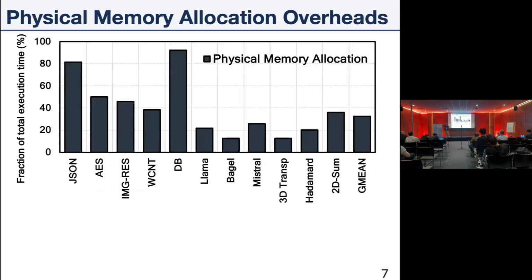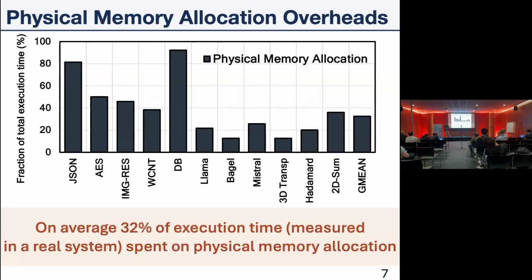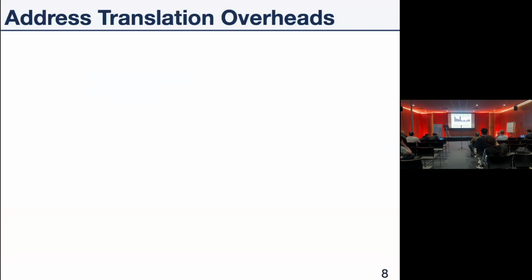In this plot, we demonstrate the fraction of the total execution time of physical memory allocation across diverse short-running workloads. We observed that on average, 32% of the execution time, which we measured in a real high-end server-grade CPU, is spent on physical memory allocation.